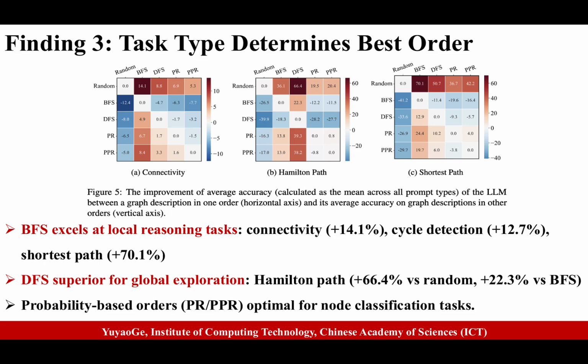Our third finding shows that different tasks benefit from different orders. BFS excels at local reasoning tasks. See these improvements of 14.1% for connectivity and 70.1% for shortest path. But DFS is superior for global exploration. It achieves 66.4% improvement over random order for Hamilton path, and even outperforms BFS by 22.3%. For node classification, probability-based orders like PageRank work best.